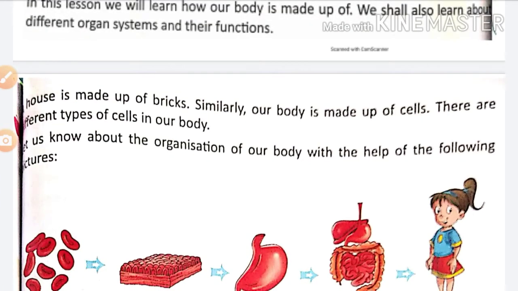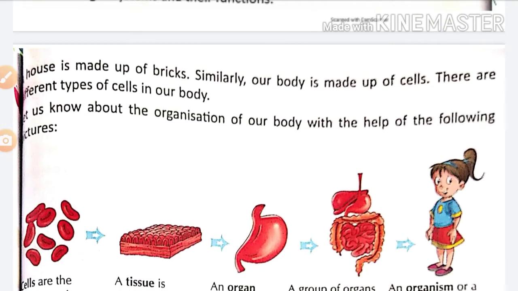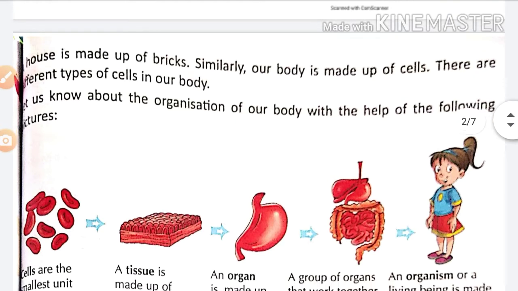First, a house is made of bricks. Similarly, a body is made up of cells. There are different types of cells in our body.